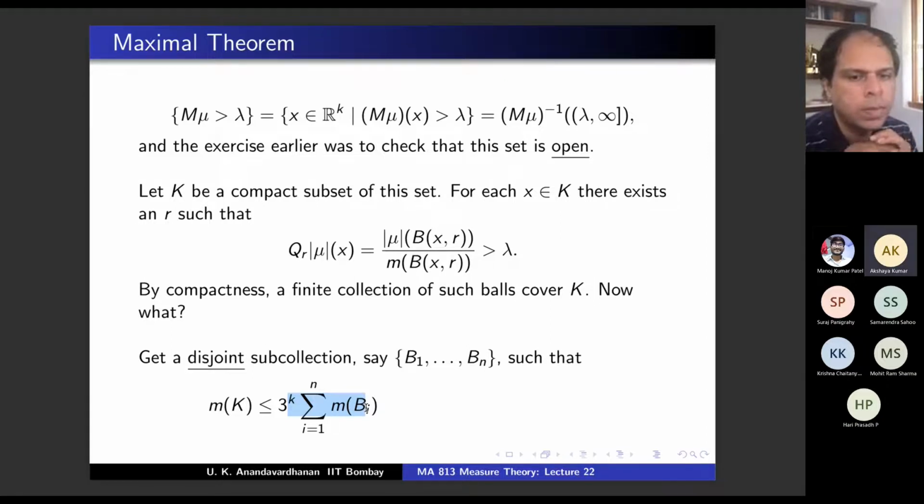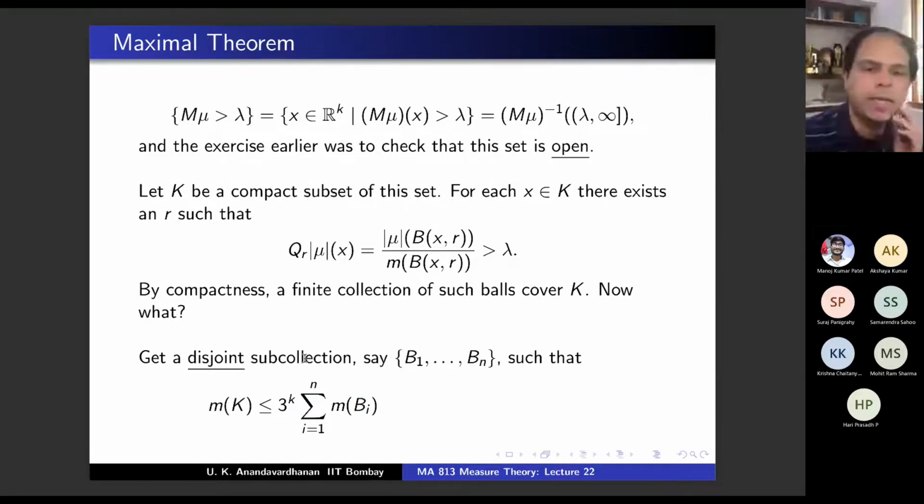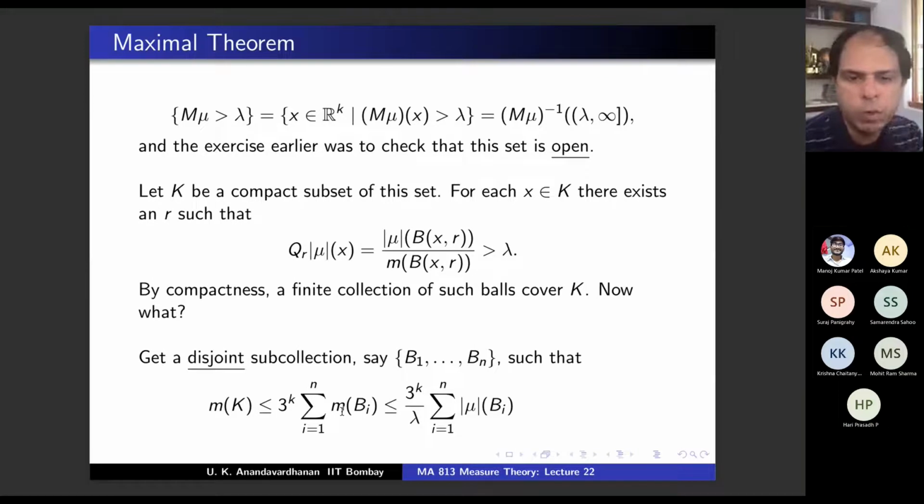Now use the fact that B_i is disjoint. Even before that, all these balls have the property that the measure of B_i is less than |mu|(B_i) divided by lambda, because that's how you chose your balls from this inequality. So the measure of B_i is less than |mu|(B_i) divided by lambda. Agree?